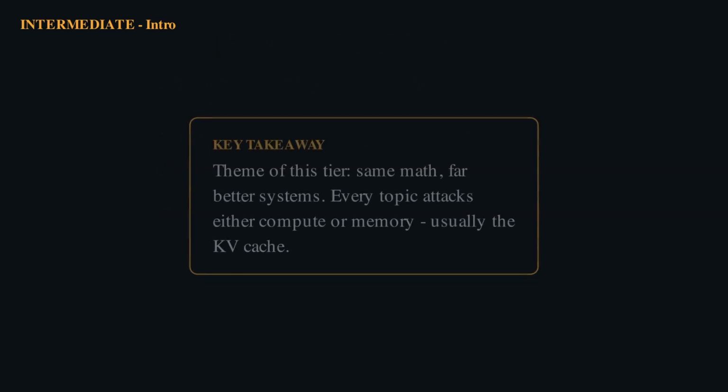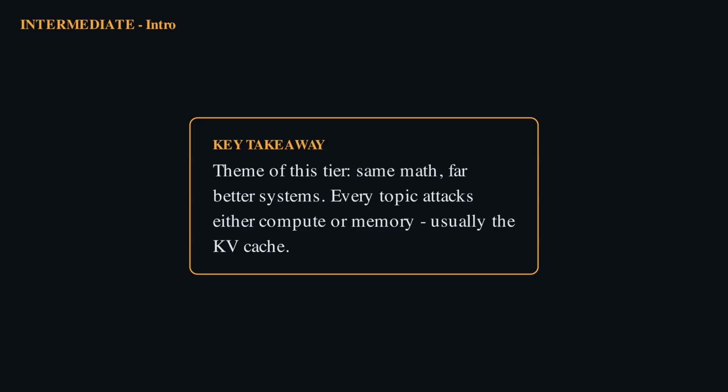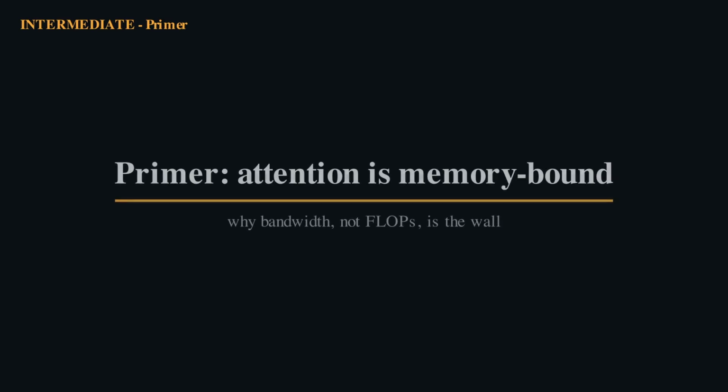Keep one question in mind throughout. Is this saving compute or saving memory? First up, the attention variants MQA and GQA. Before the optimizations, you need one mental model. At inference, attention is limited by memory bandwidth, not raw compute. Almost every trick in this tier follows from this single fact.